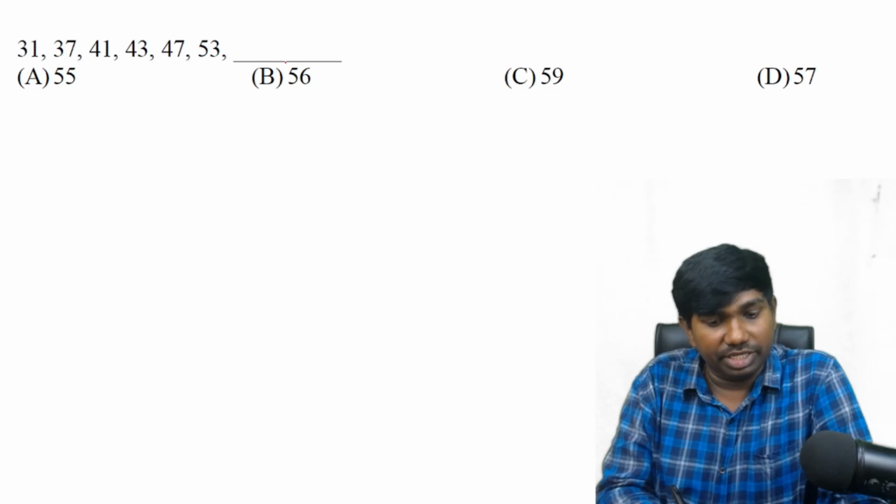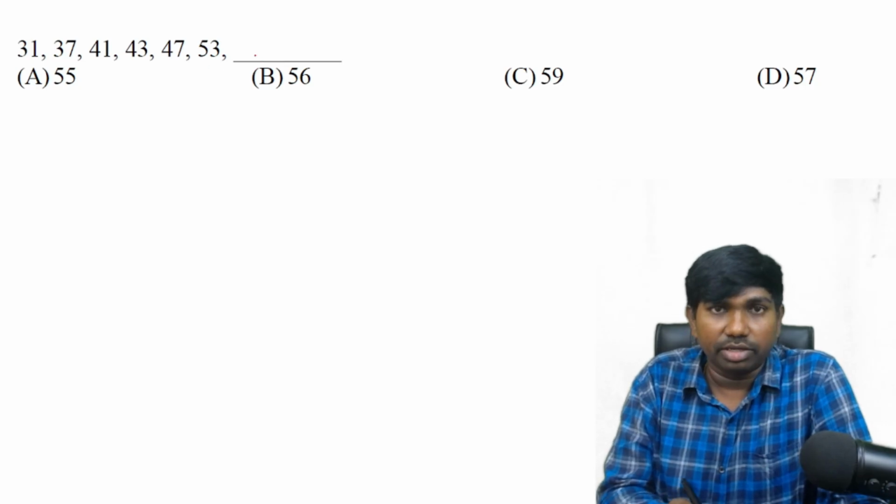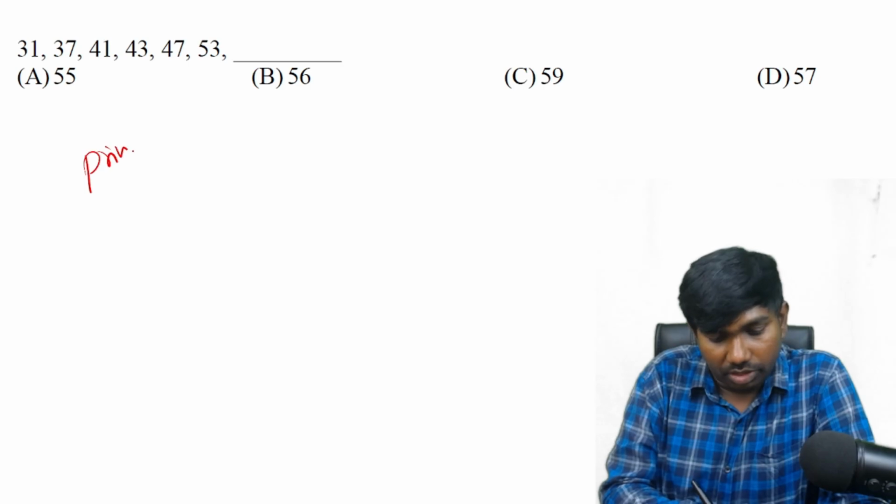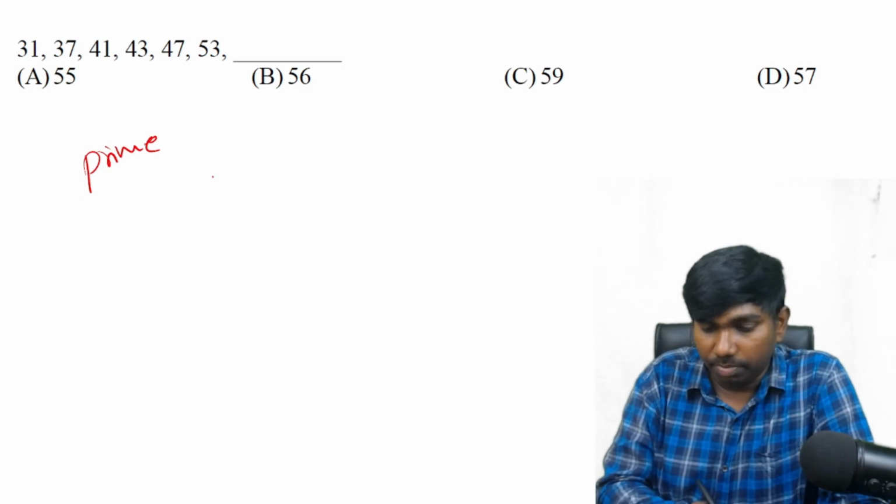Next. 31, 37, 41, 43, 47, 53. All these numbers you know already. They are consecutive prime numbers. What is the next prime number after 53? The logic here is successive prime numbers.